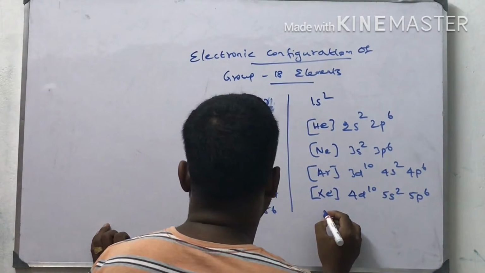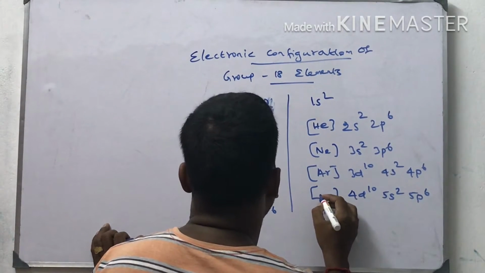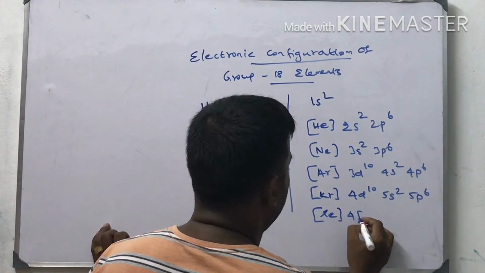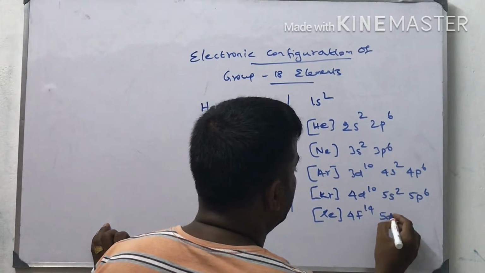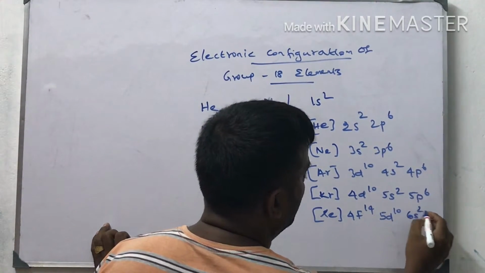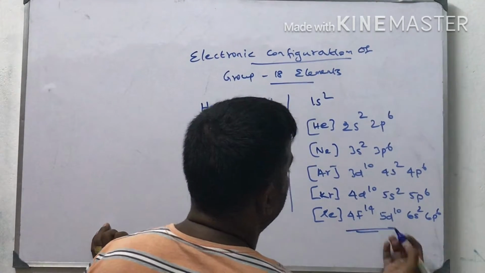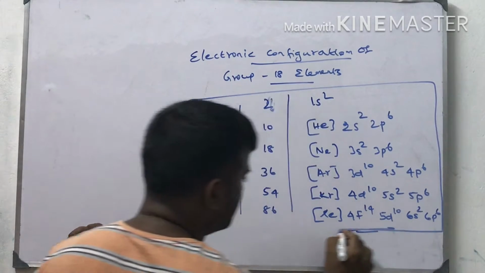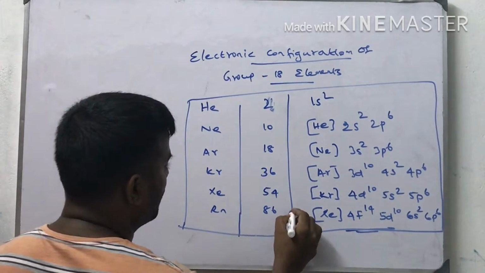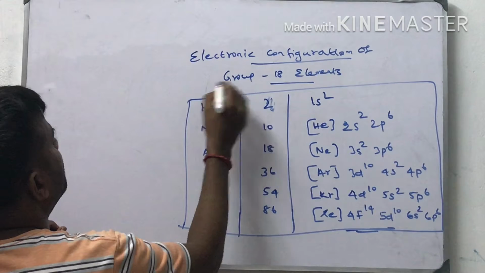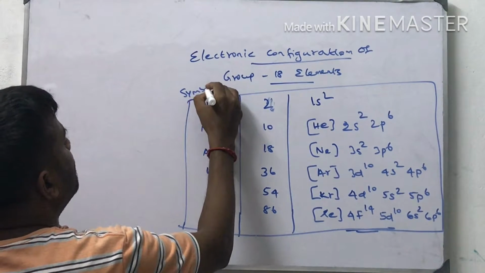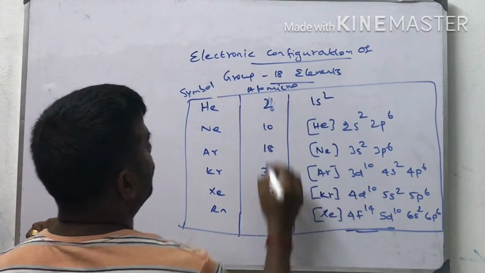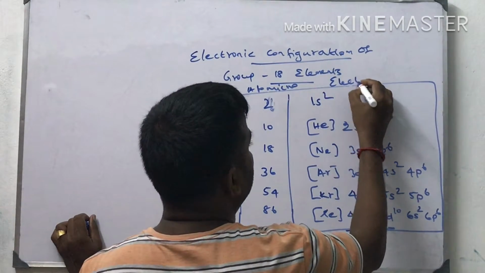Next one is radon, 4f14, 5d10, 6s2 and 6p6. So these are the electronic configurations of group 18. The element symbol is helium. Atomic number is 2, and this is the electronic configuration.